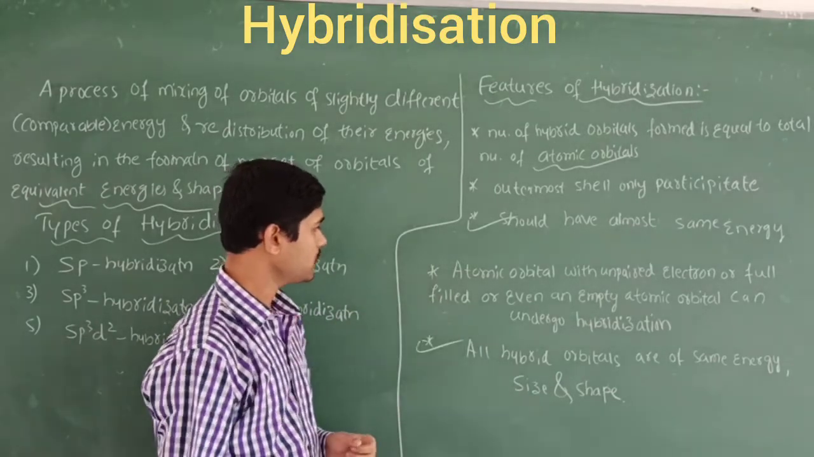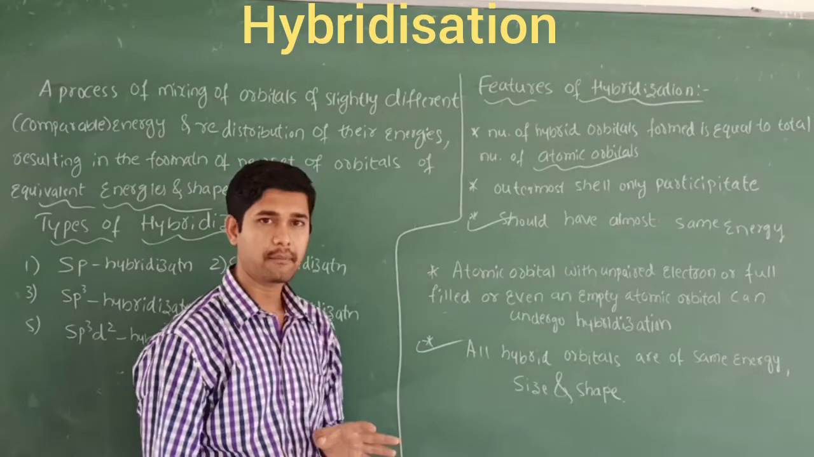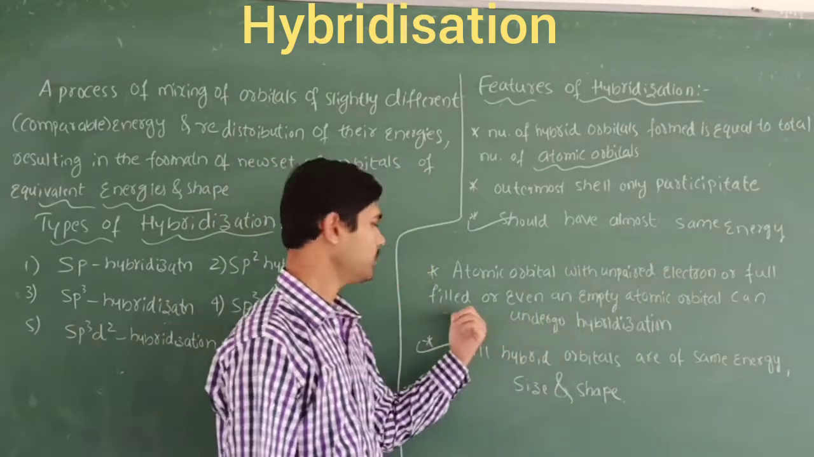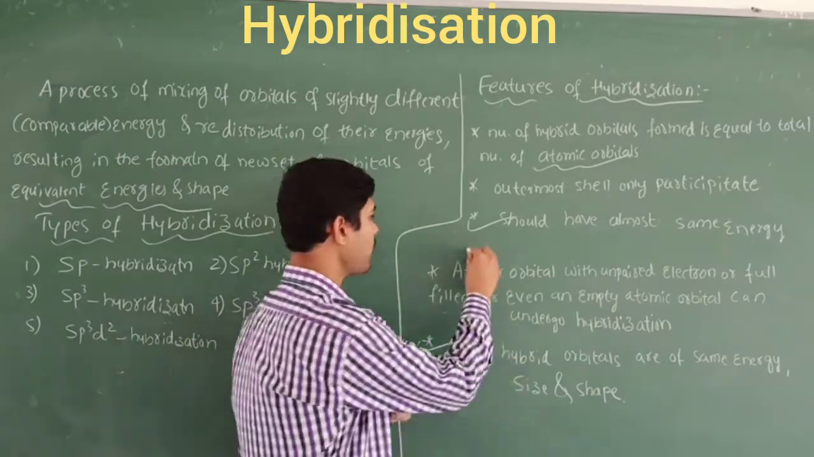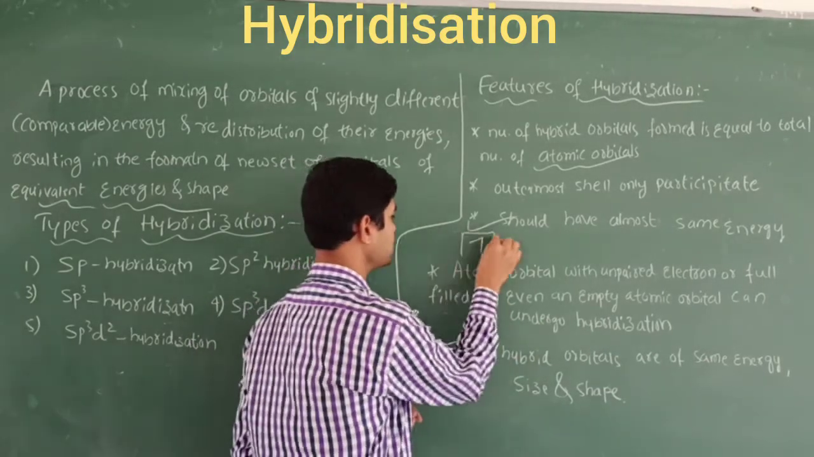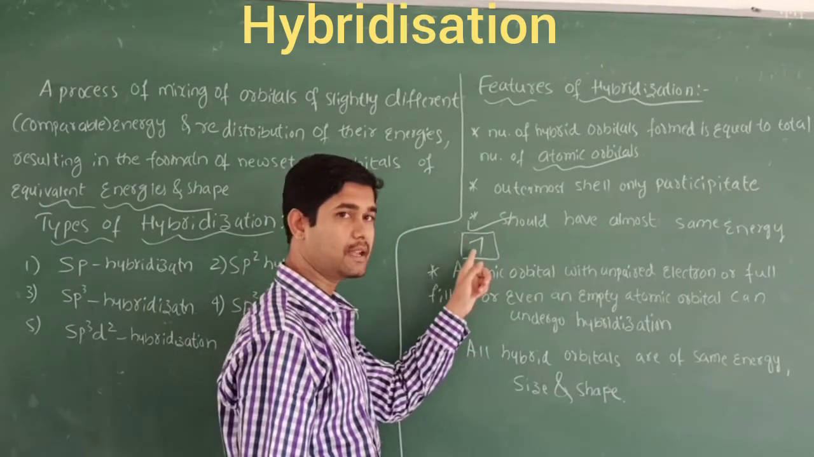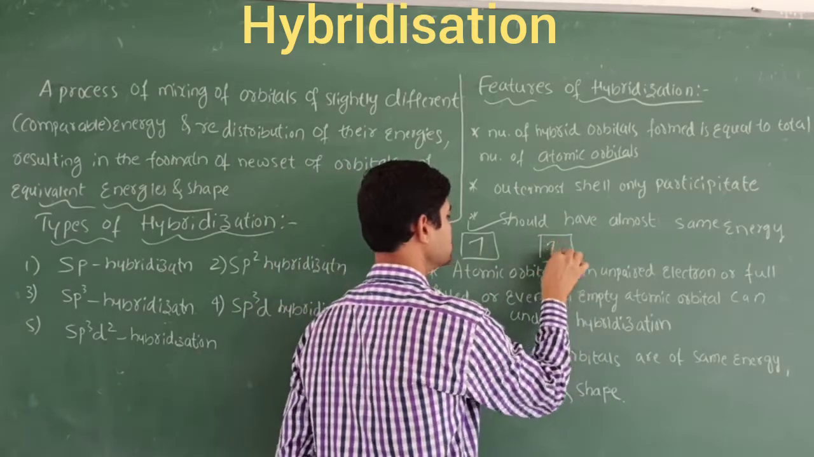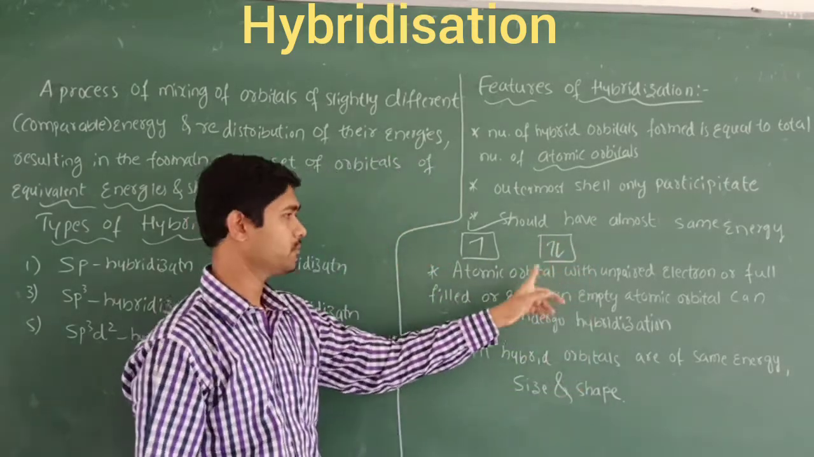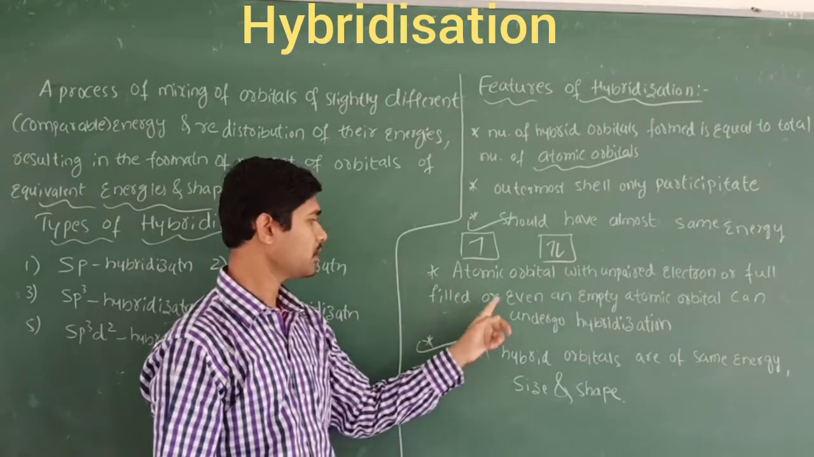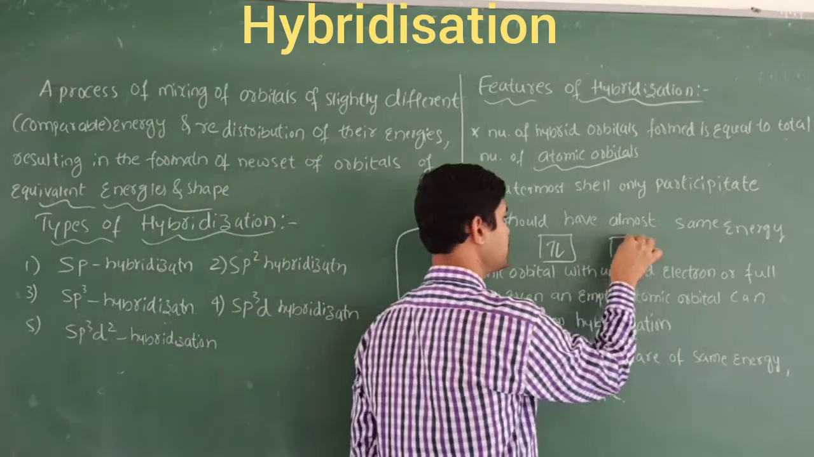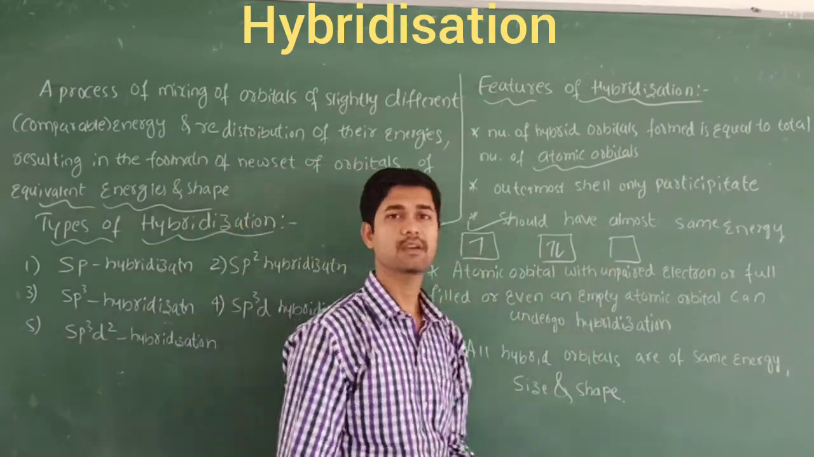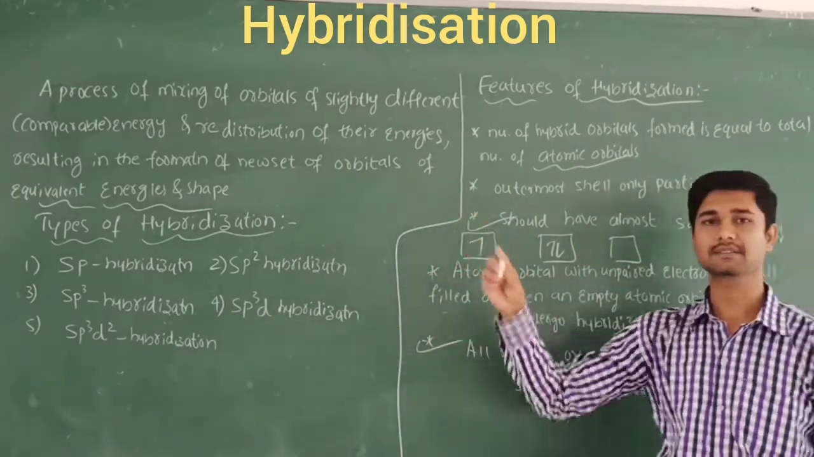And the next point: the atomic orbital with unpaired electrons, meaning a singly occupied or half-filled orbital, or a full-filled one, which has paired electrons. If you write one electron in an orbital, it is called a half-filled orbital, singly occupied orbital or unpaired electron. If you write two, it is called paired electrons, a fully filled orbital. Even an empty orbital can participate in hybridization. So this is about the features of hybridization, its types and its definition.